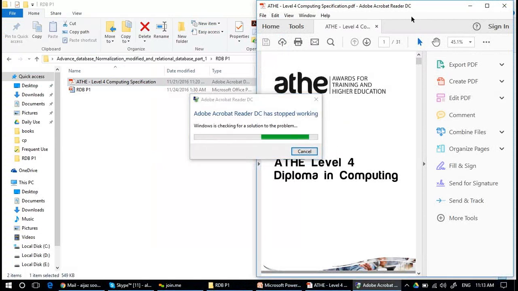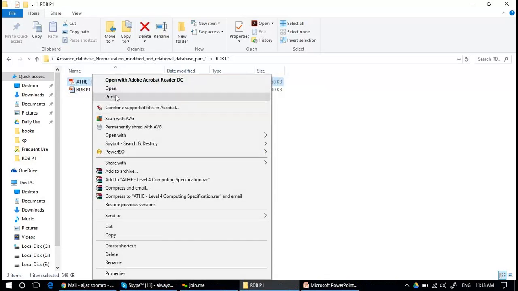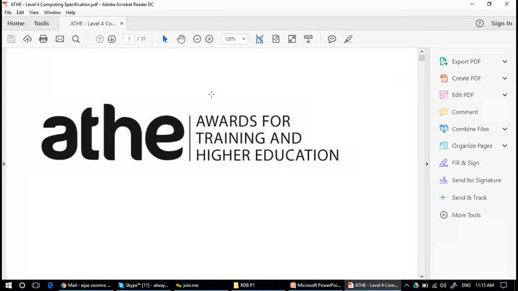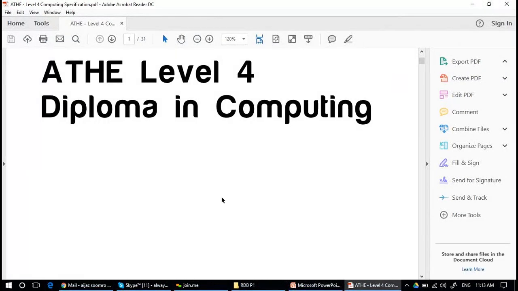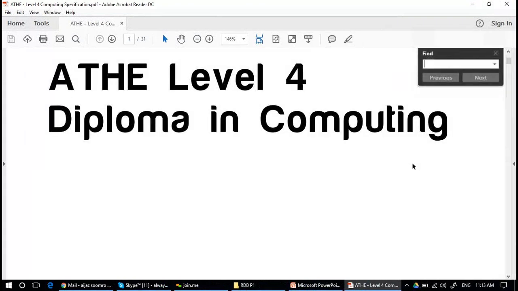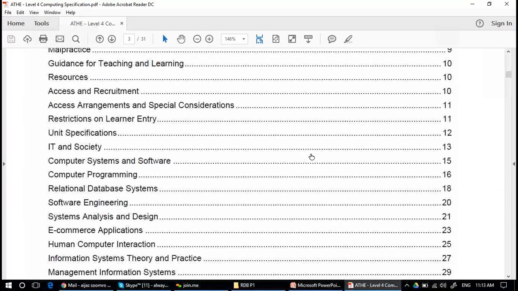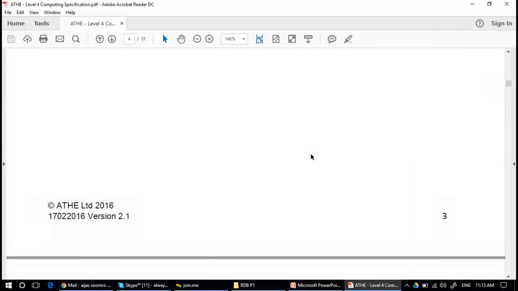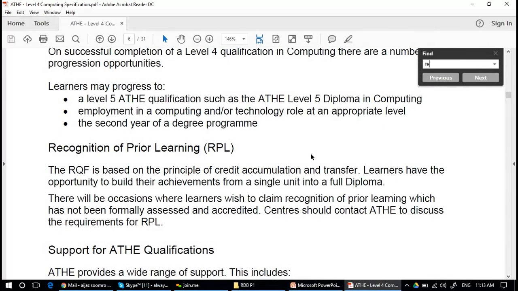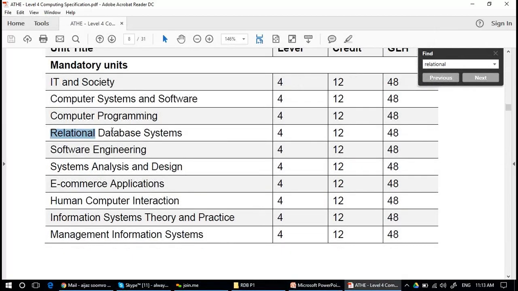Now you must have seen this one, the ATHE Level 4 Diploma in Computing, the course that you are doing. Yes, I've been through it with Raman. You might have done many of the units before in Level 3, perhaps. Yes, there were units as well, just a little bit different.